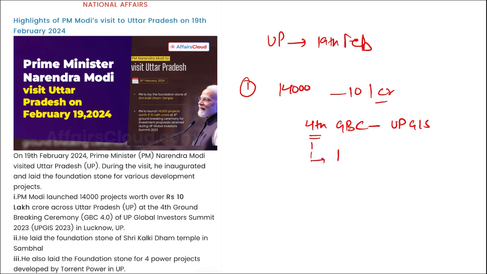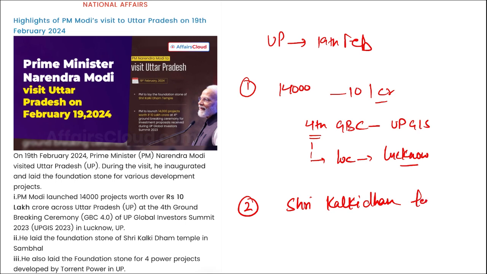And where was this summit held? Location is important. Location is Lucknow. So a question can be asked: where was the 4th groundbreaking ceremony of the UP Global Investor Summit 2023 recently held? It was held in Lucknow, UP. Then next, remember, he laid the foundation stone for Shri Kalki Dham Temple. This Shri Kalki Dham Temple will be in the Sambal district of UP.